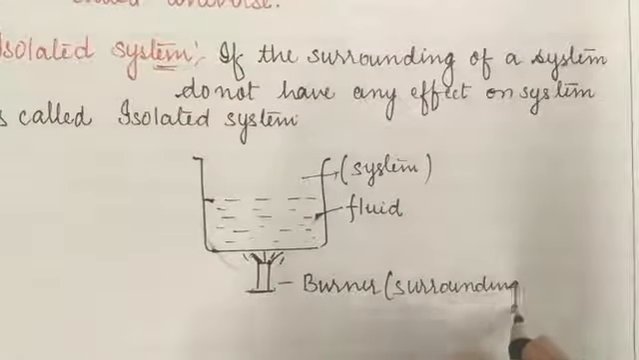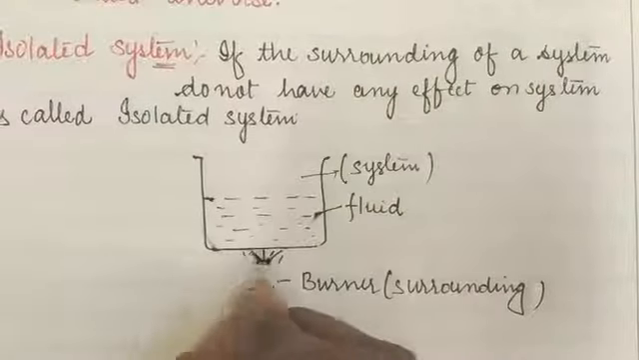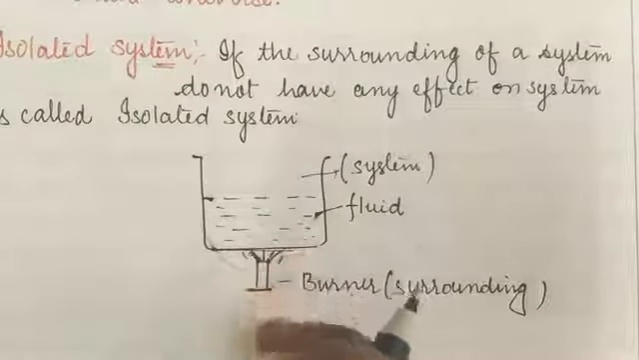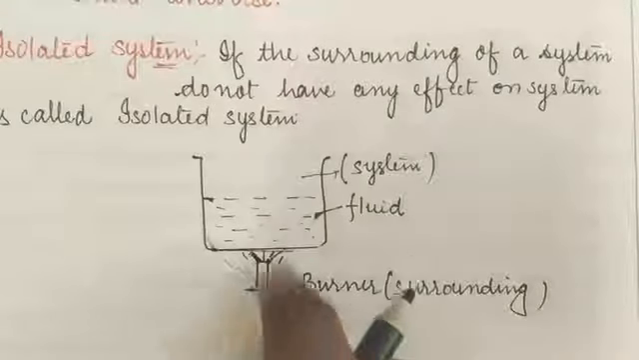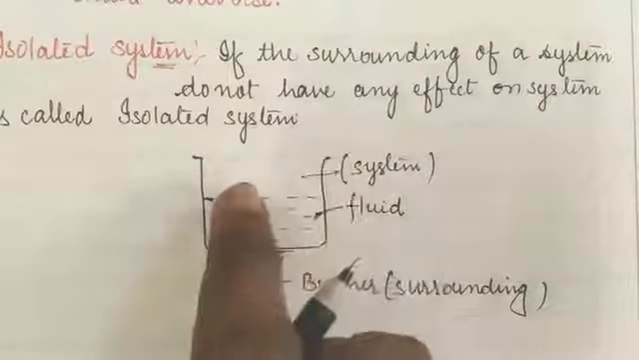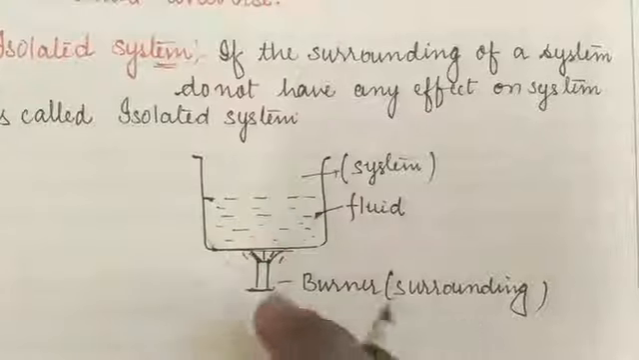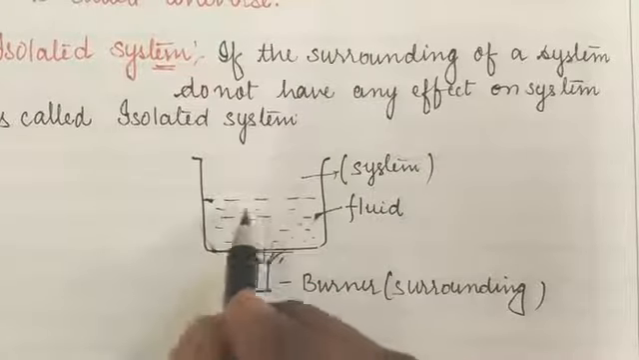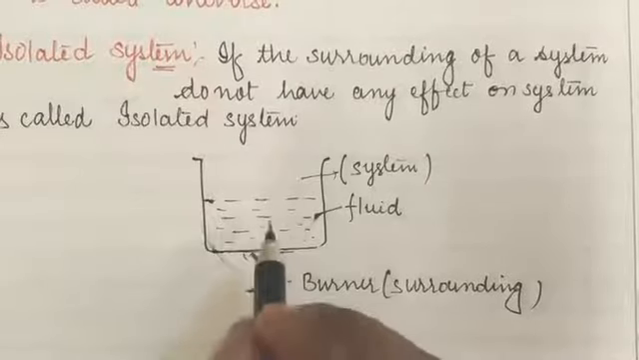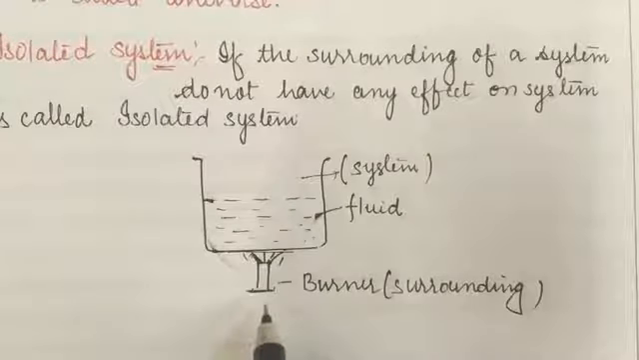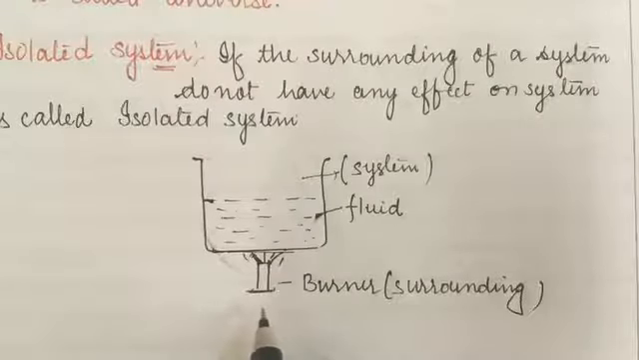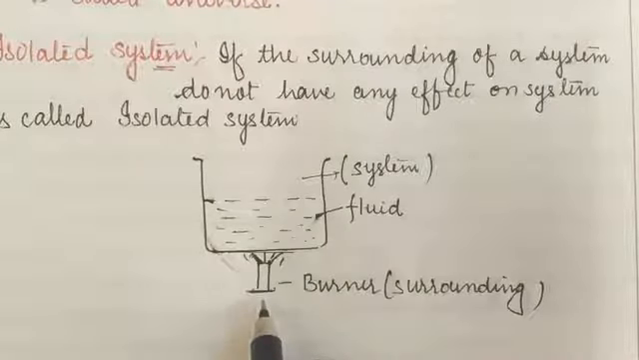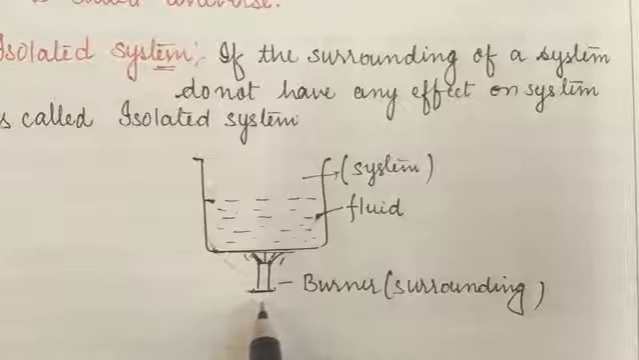So if this vessel is unaffected by the heat supplied with the help of the burner, then this system is said to be an isolated system. It means that whatever fluid or matter is kept here is unaffected by the surroundings. Any system which is unaffected by the surroundings is said to be an isolated system.